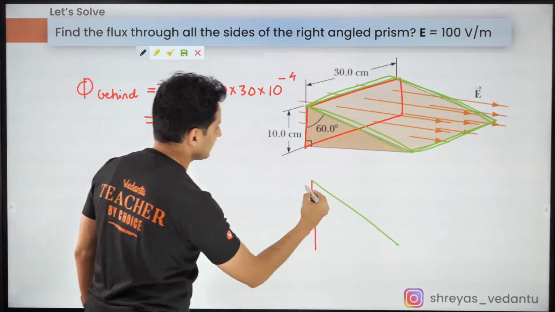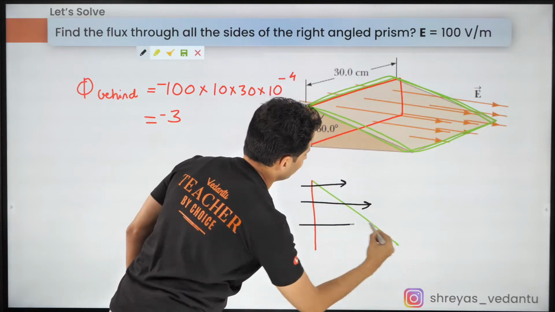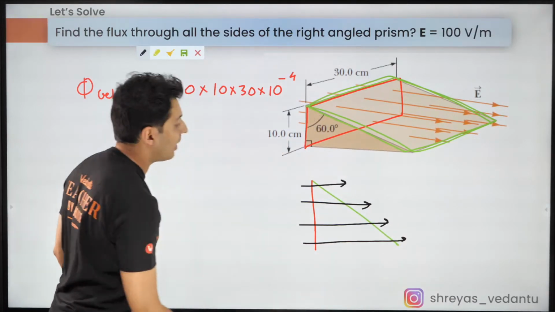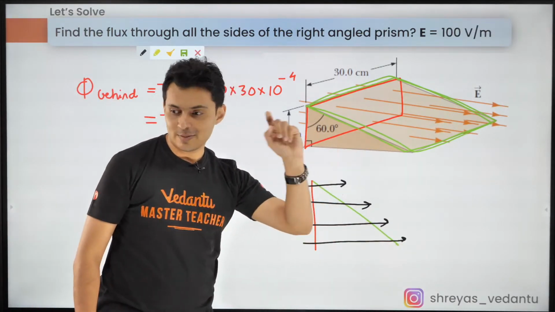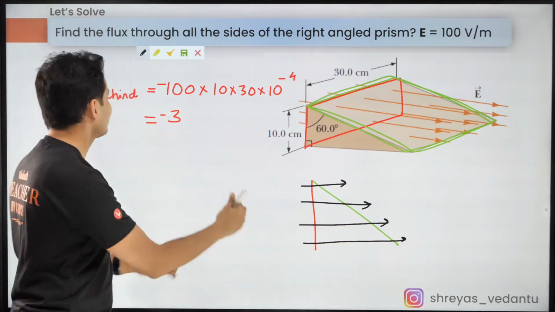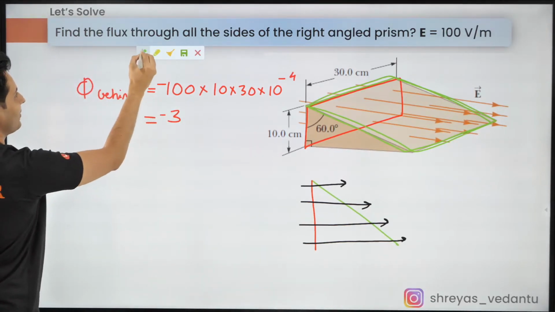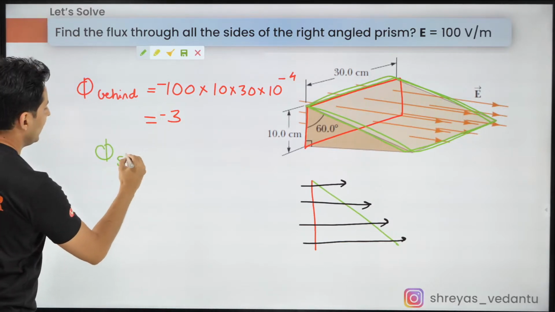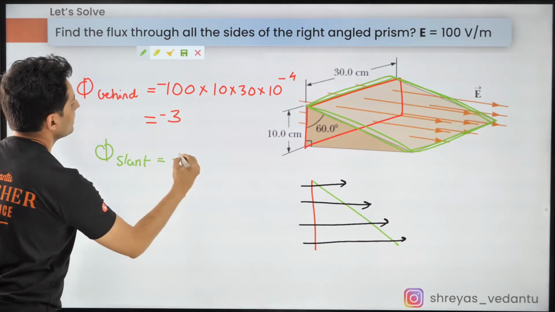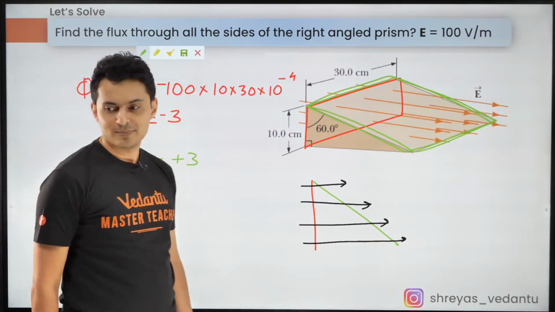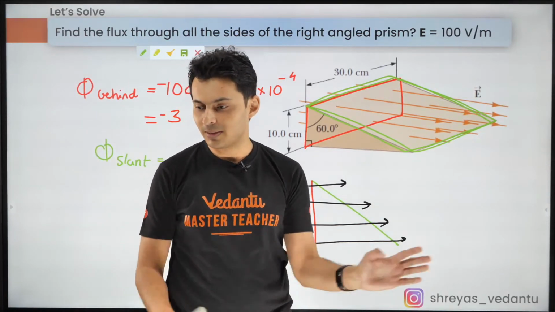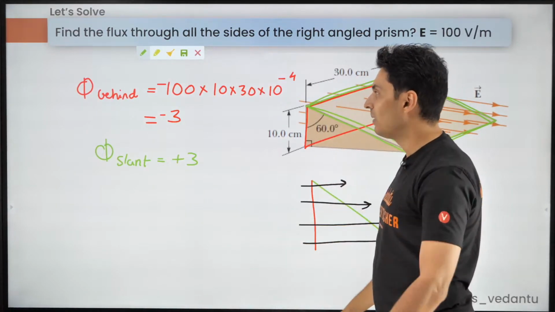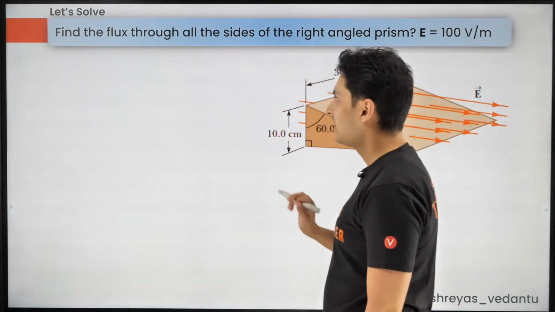All the field lines which pass through the red surface will have to pass through the green surface, yes or no? So hence, isn't the answer obvious for this one? Yep, the flux through that slanting surface will be just plus 3. That's it. Plus 3. Beautiful. So that's how you solve flux related questions.